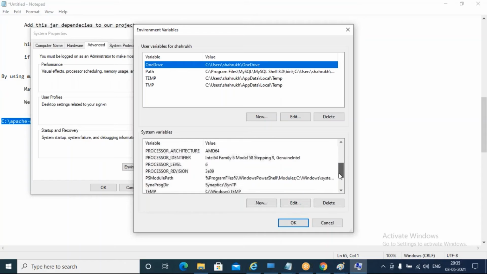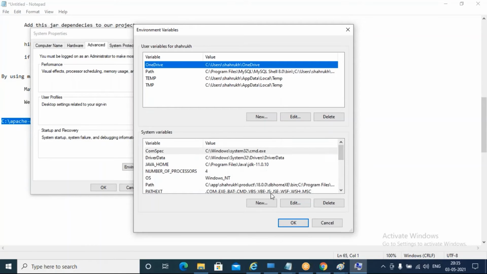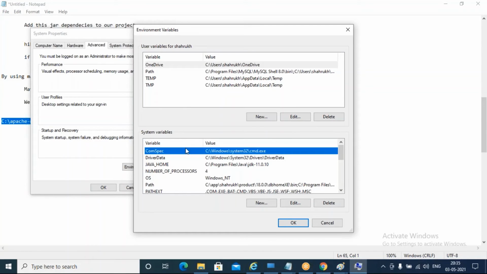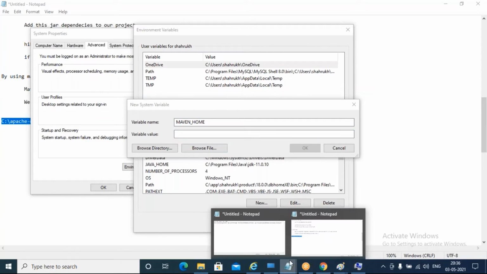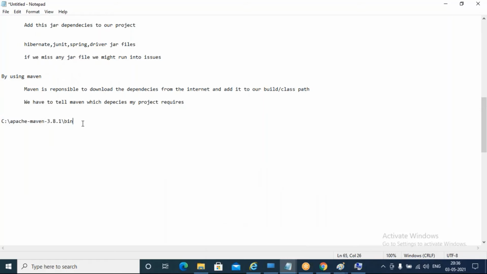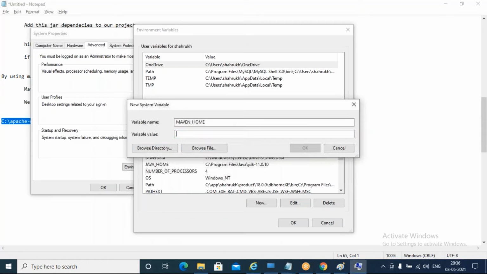Now I will have to create a new environment variable for the Maven installation. Click on new and type MAVEN_HOME, and here I need to paste the path for my Maven folder.